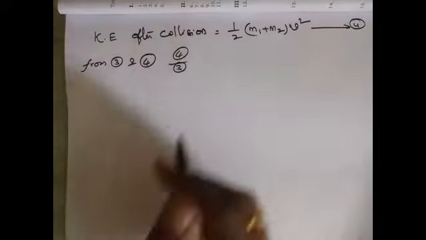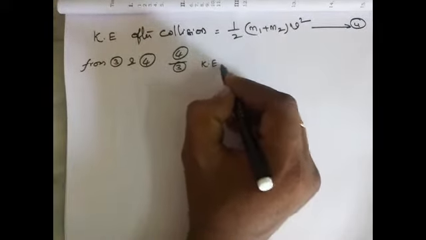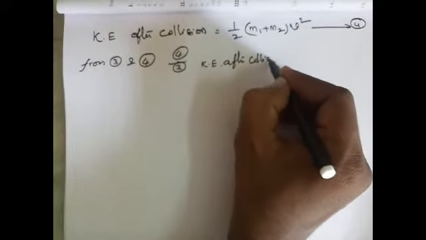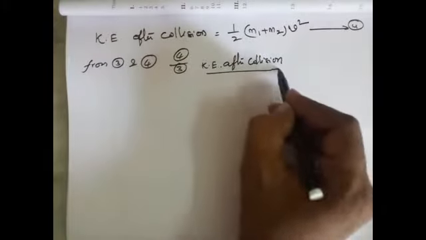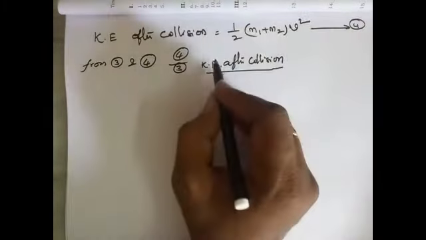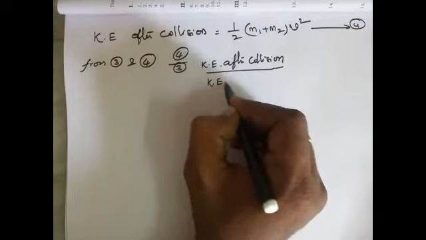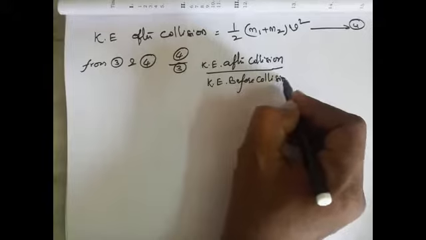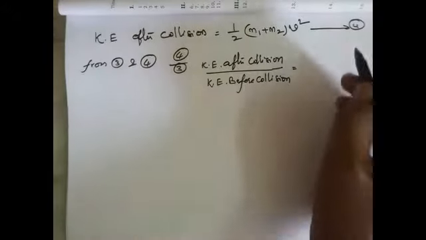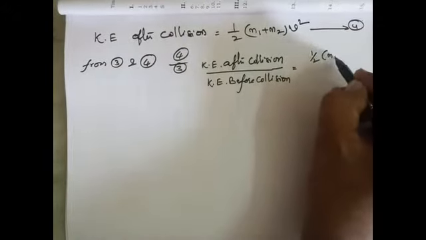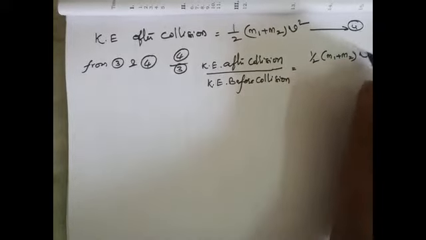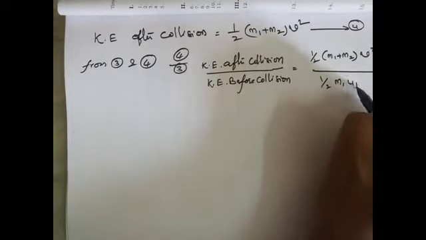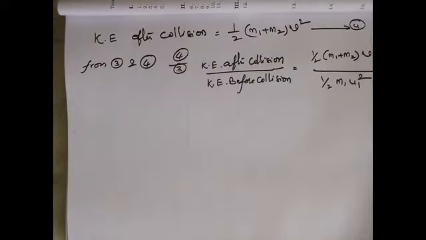We get kinetic energy after collision by kinetic energy before collision, which is m1 plus m2 into v square by m1 into u1 square.